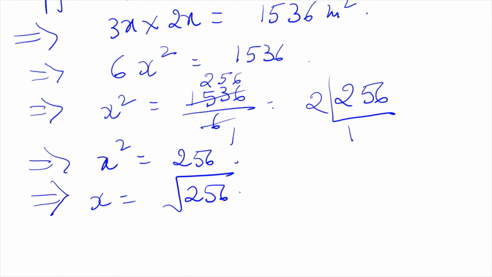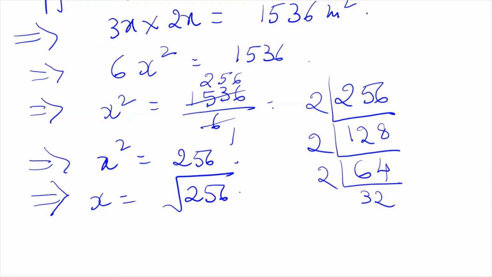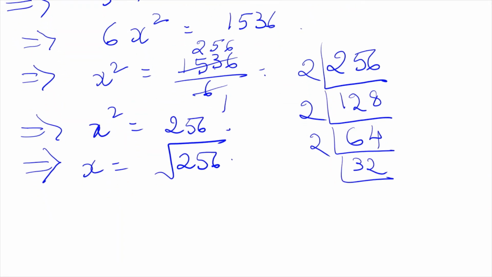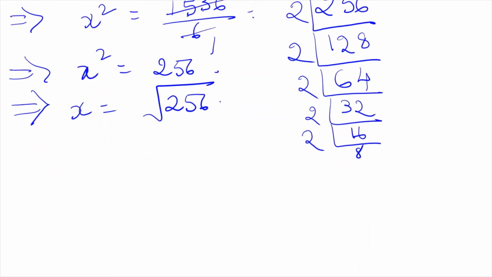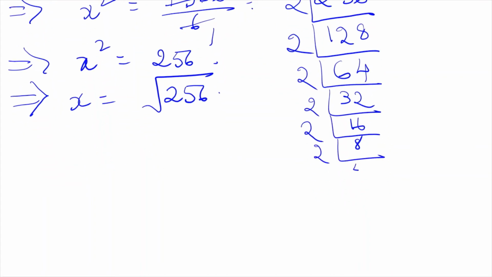2 1s are 2, 2 2s are 4, 2 8s are 16. Again 2 6s are 12, 2 4s are 8. Again 2 3s are 6, 2 2s are 4. Okay. Again 2 16s, then again 2 8s, then again 2 4s, then 2 2s, then 2 1s. So how many are there?